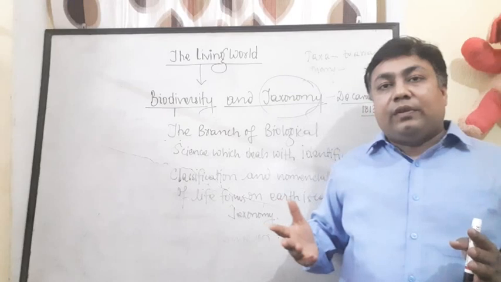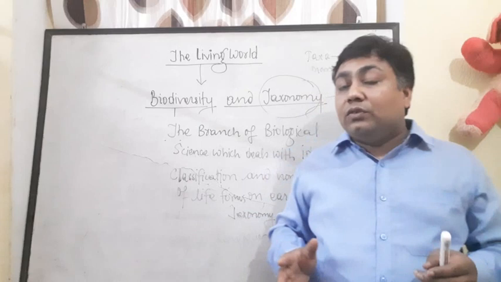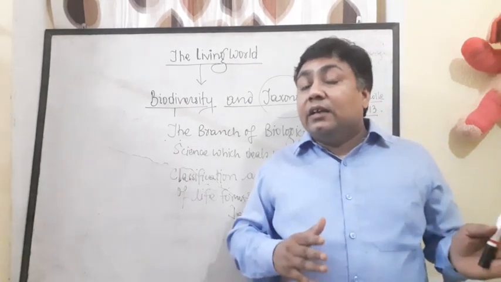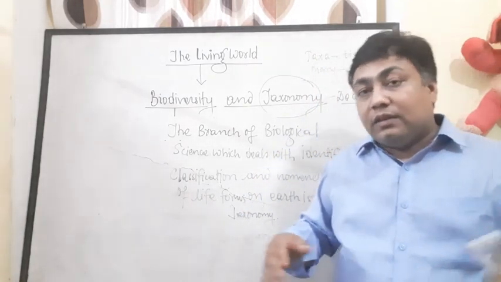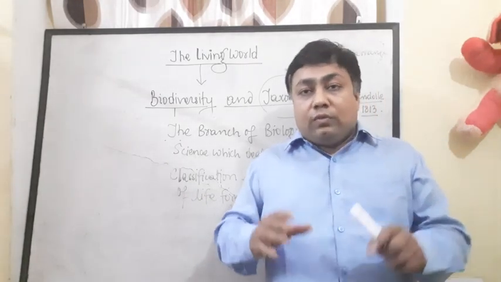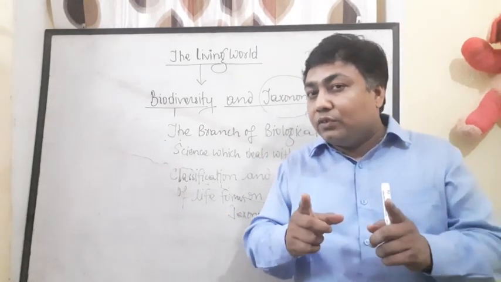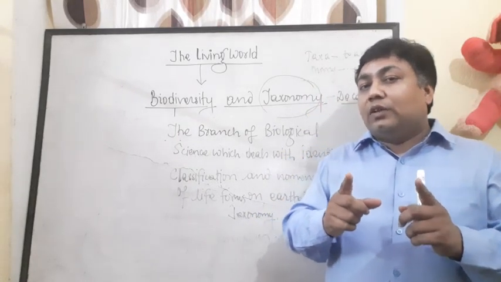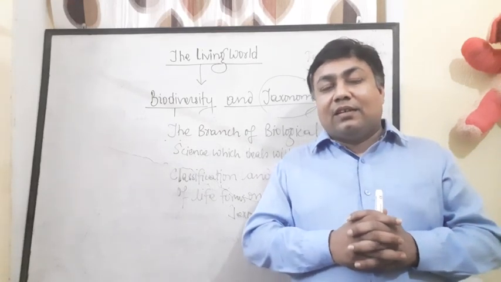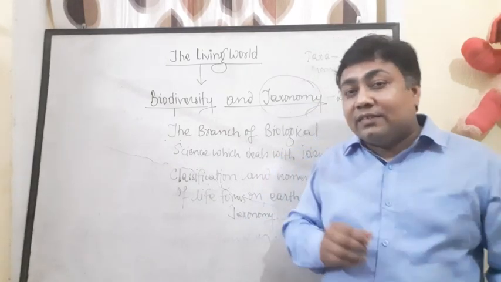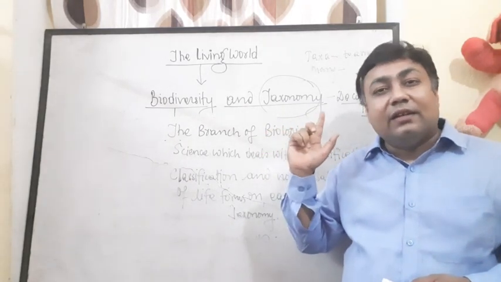We will study in the next class what is the method of identification, what is the method of classification, and what is the method of nomenclature, and how this science has developed from before Christ till now. So this topic, biodiversity and taxonomy, is clear to all of you now, I'm quite sure. So wait for the next class and try to understand the relationship between biodiversity and taxonomy.